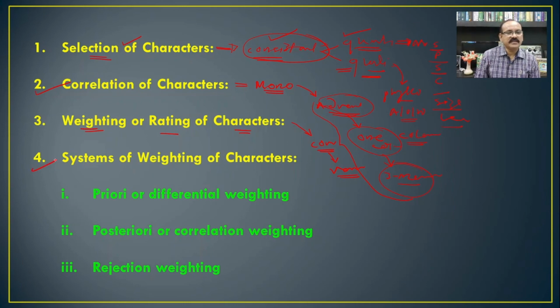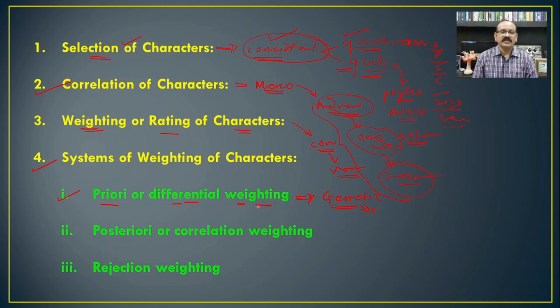The next one is the systems of weighting of the characters, means how we have to give the weightage to the particular characteristics. That is the priori or the differential weighting. In priori or differential weighting, the character should be taken on the basis of its consistency and its genetic stability. Means if it is a genetic expression, no doubt there will be stability or consistency in the characters.